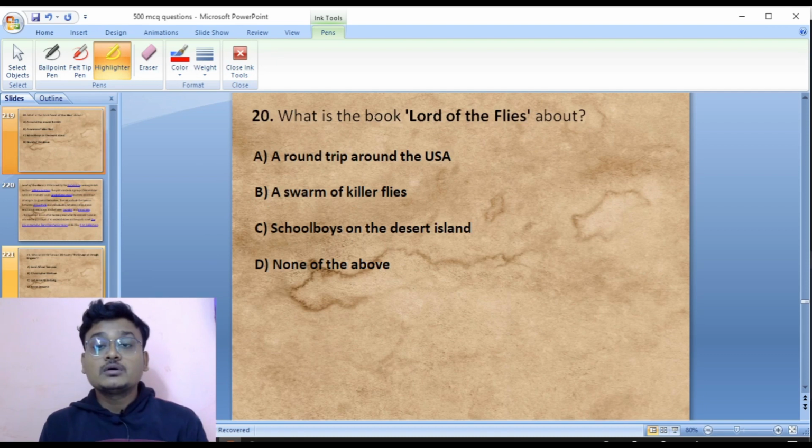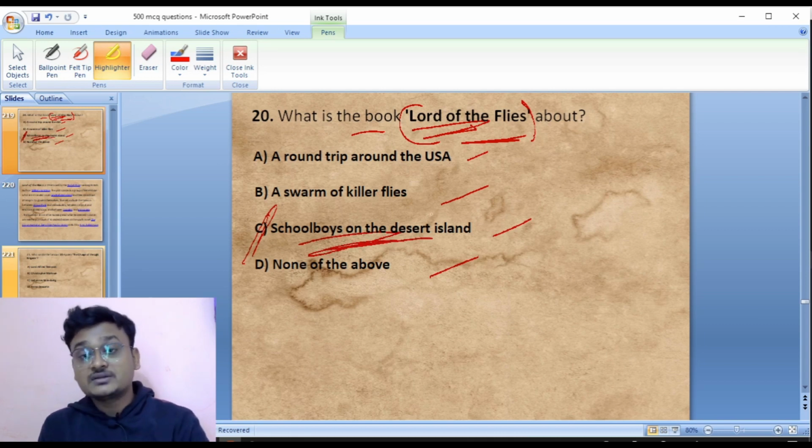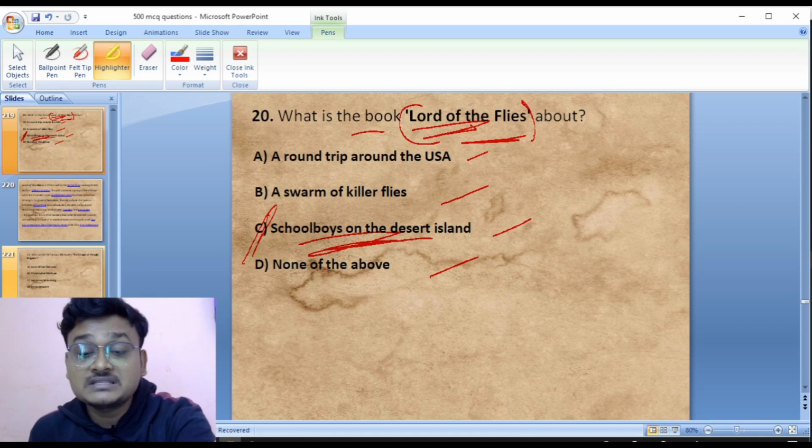What is the book Lord of the Flies about? Lord of the Flies is a famous novel by William Golding. It is about a round trip around the USA, a swarm of killer flies, schoolboys on a desert island, or none of the above. So Lord of the Flies is about schoolboys on a desert island.